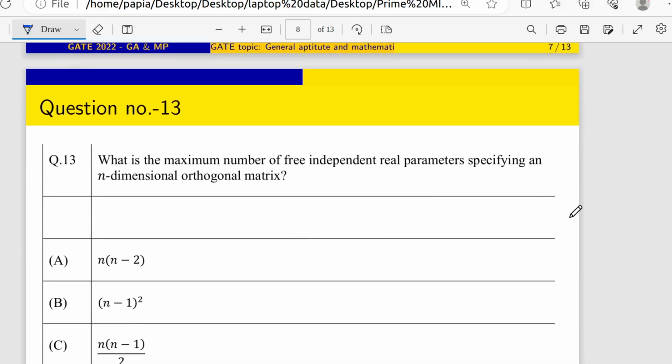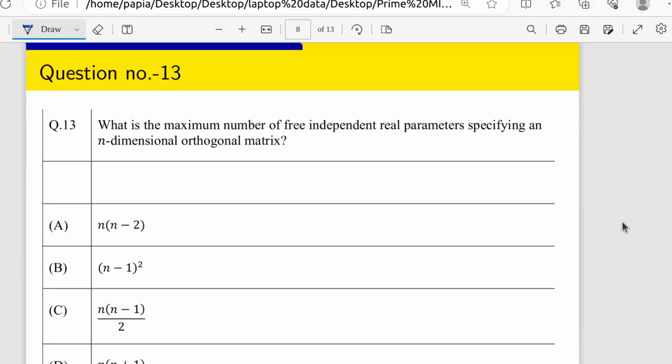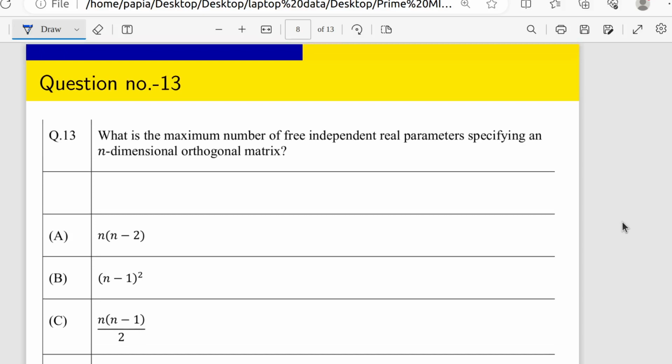Okay, so coming to the next question. This is coming from the mathematical physics topic. As I told you, the first question will be from general aptitude and the second one from mathematical physics. So what is the question here? The question is question number 13.